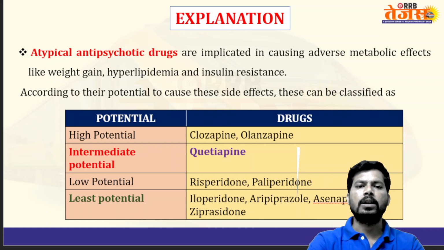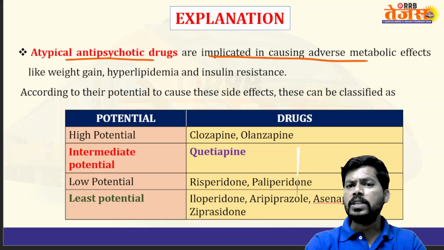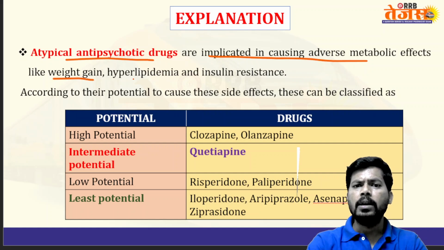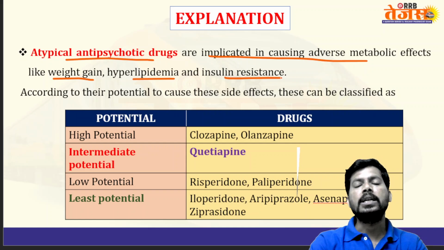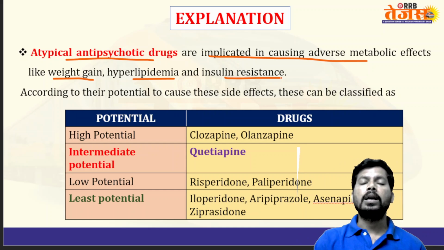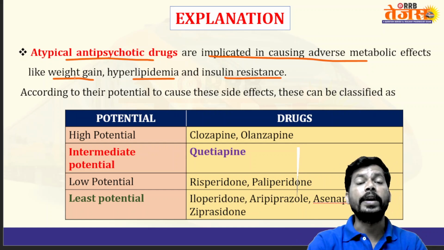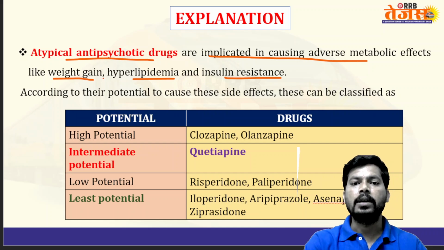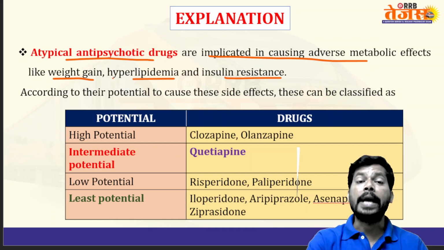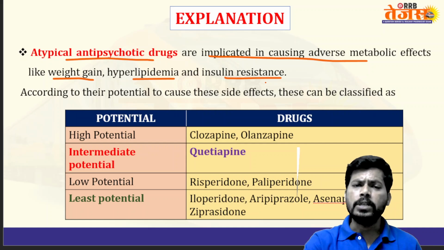So let's see the discussion. Atypical antipsychotics are implicated in causing adverse metabolic effects like weight gain, hyperlipidemia, as well as insulin resistance. So especially second generation antipsychotics, the atypical antipsychotics, are implicated in causing adverse metabolic effects like weight gain. They may produce weight gain. They may cause hyperlipidemia, excess lipids in the plasma, and insulin resistance. So insulin is there in the body, but glucose is not responding.